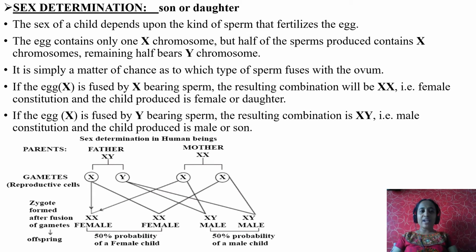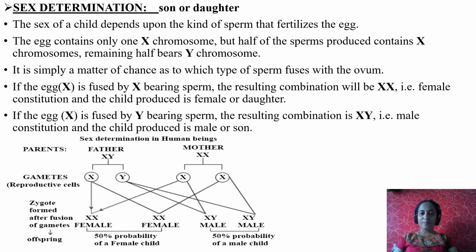Now, if the egg X is fused with an X chromosome bearing sperm, then the resultant combination is XX, that is female constitution, and the child produced is female or daughter. If the egg X is fused by a Y chromosome bearing sperm, then the resulting combination is XY. This is a male constitution, and the child produced is male or son.